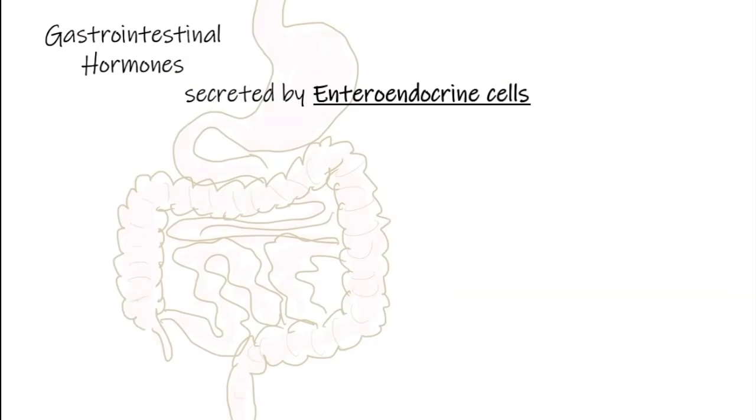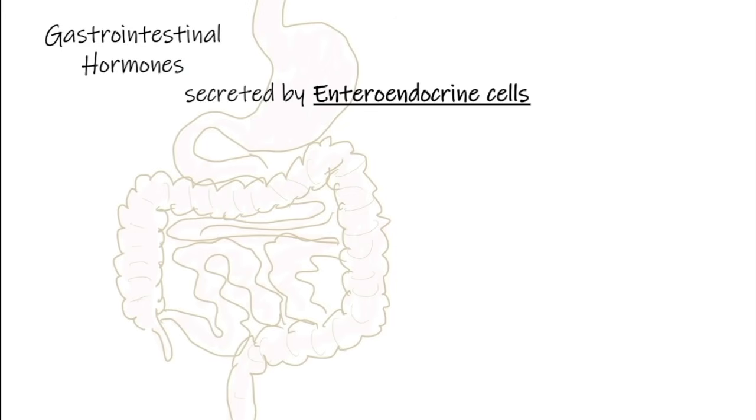Let's look at the specific gastrointestinal hormones. These hormones are secreted by cells called enteroendocrine cells. So all of these substances we're talking about are hormones, which means they are secreted into the blood vessels and then will be taken to their targets where they have their actions.